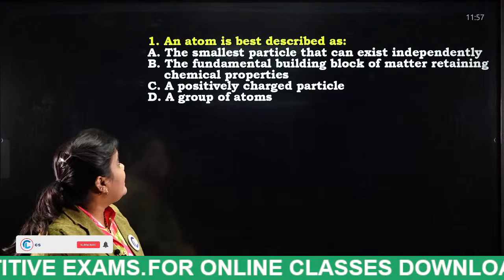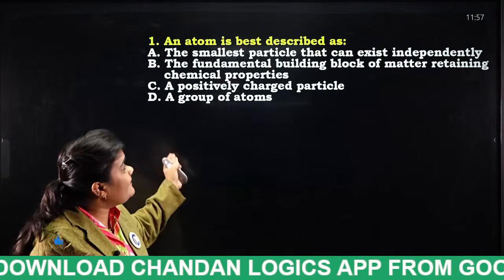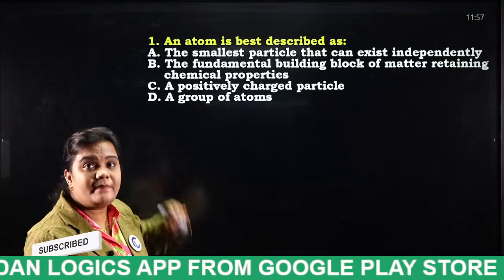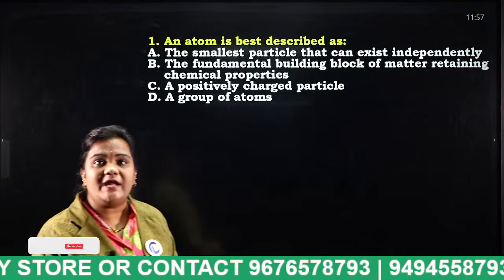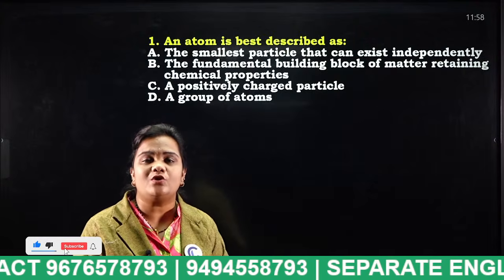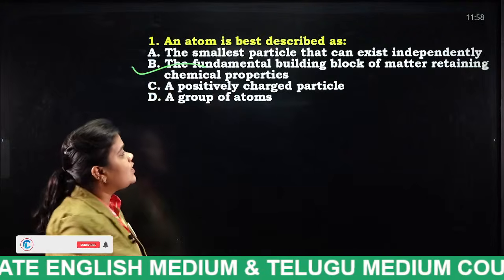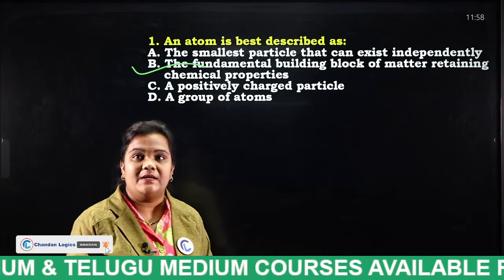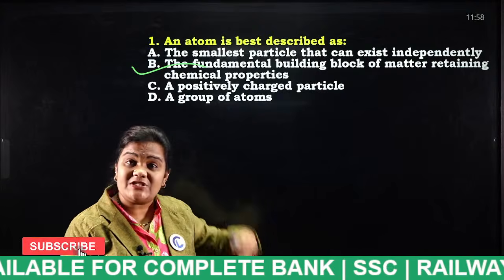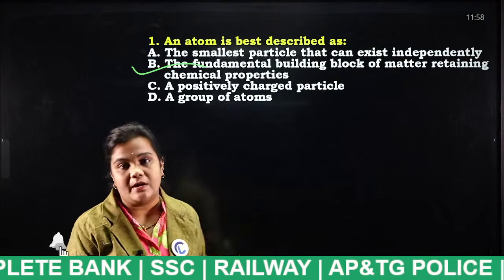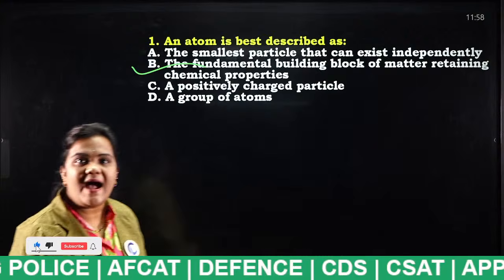What do you mean by atom? It is the smallest particle that can exist independently, the fundamental building block of matter retaining chemical properties, or a positively charged particle, or a group of atoms. Nobody is answering my question. So the answer for this question is: the fundamental building blocks of matter retaining chemical properties. What do you mean by a positively charged particle, students? A positively charged particle is a proton. A group of atoms is considered a molecule. That is different.